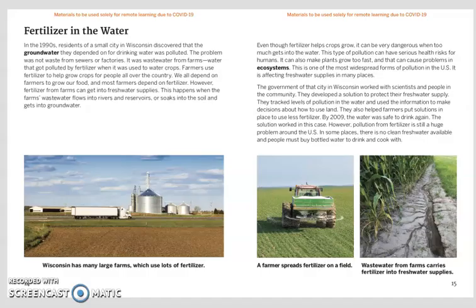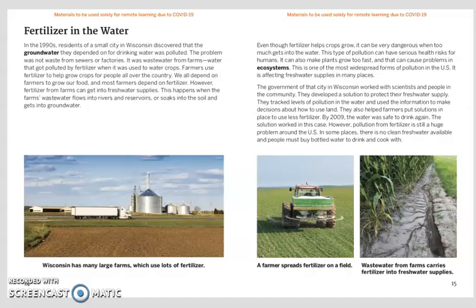Fertilizer in the water. In the 1990s, residents of a small city in Wisconsin discovered that the groundwater they depended on for drinking water was polluted. The problem was not waste from sewers or factory. It was wastewater from farms, water that got polluted by fertilizer when it was used to water crops. Farmers use fertilizer to help grow crops for people all over the country. We all depend on farmers to grow our food, and most farmers depend on fertilizer.